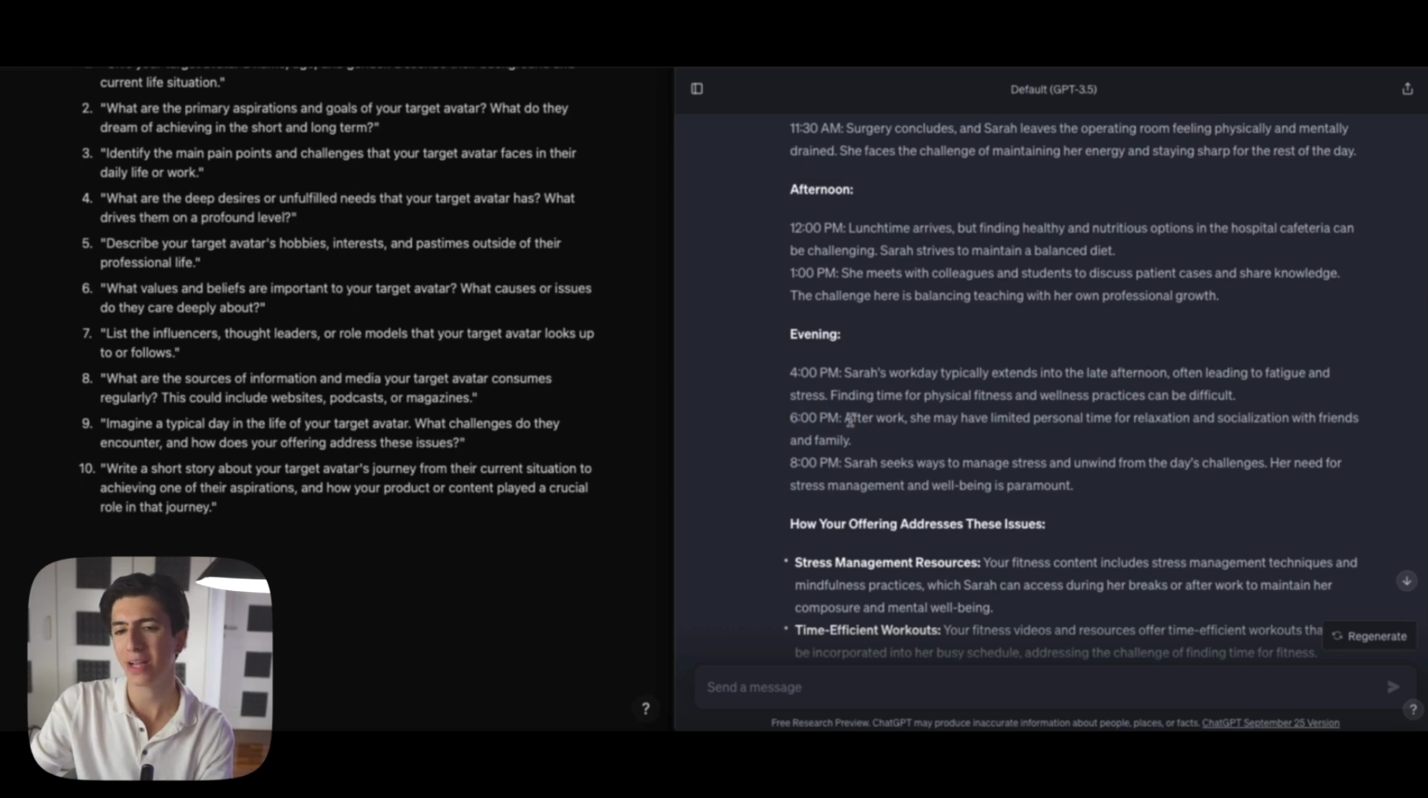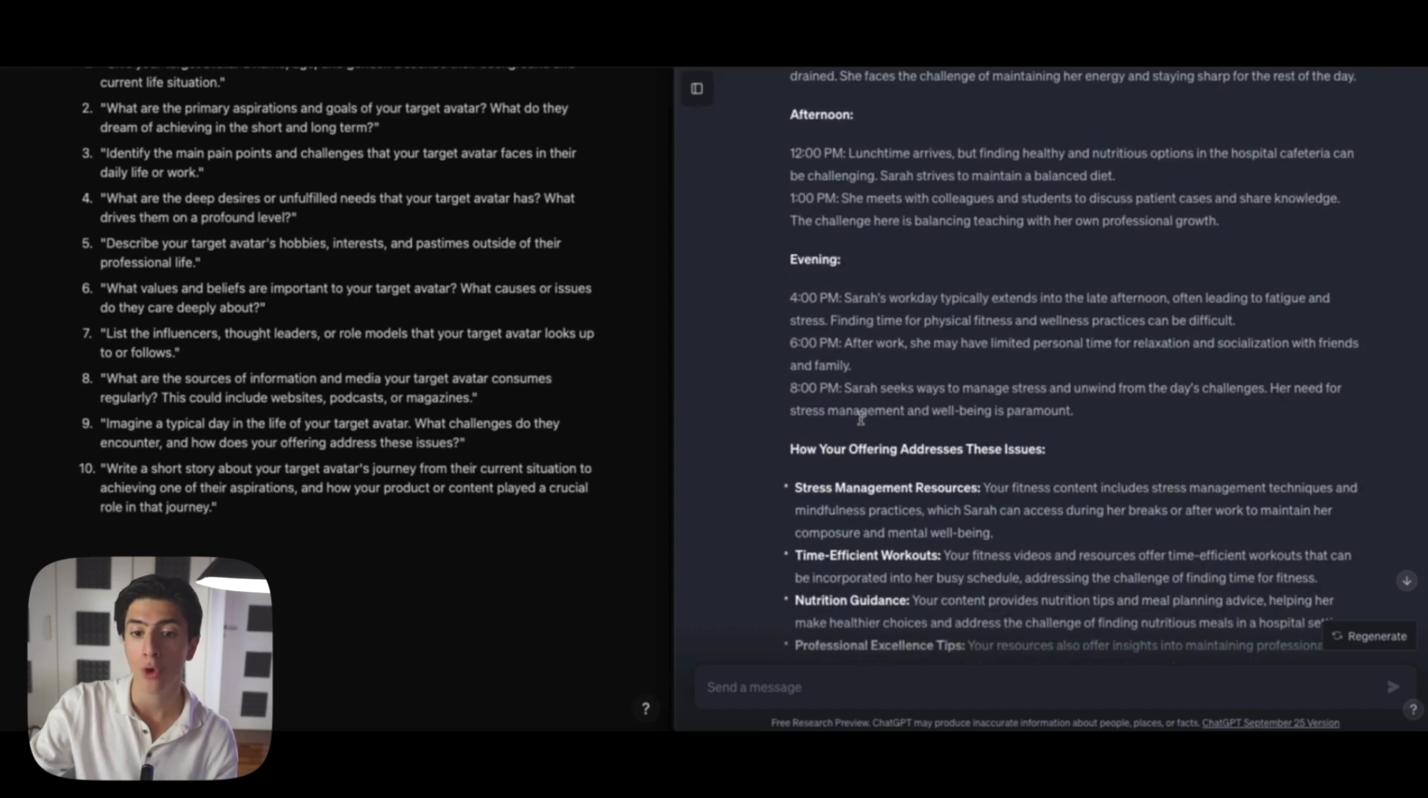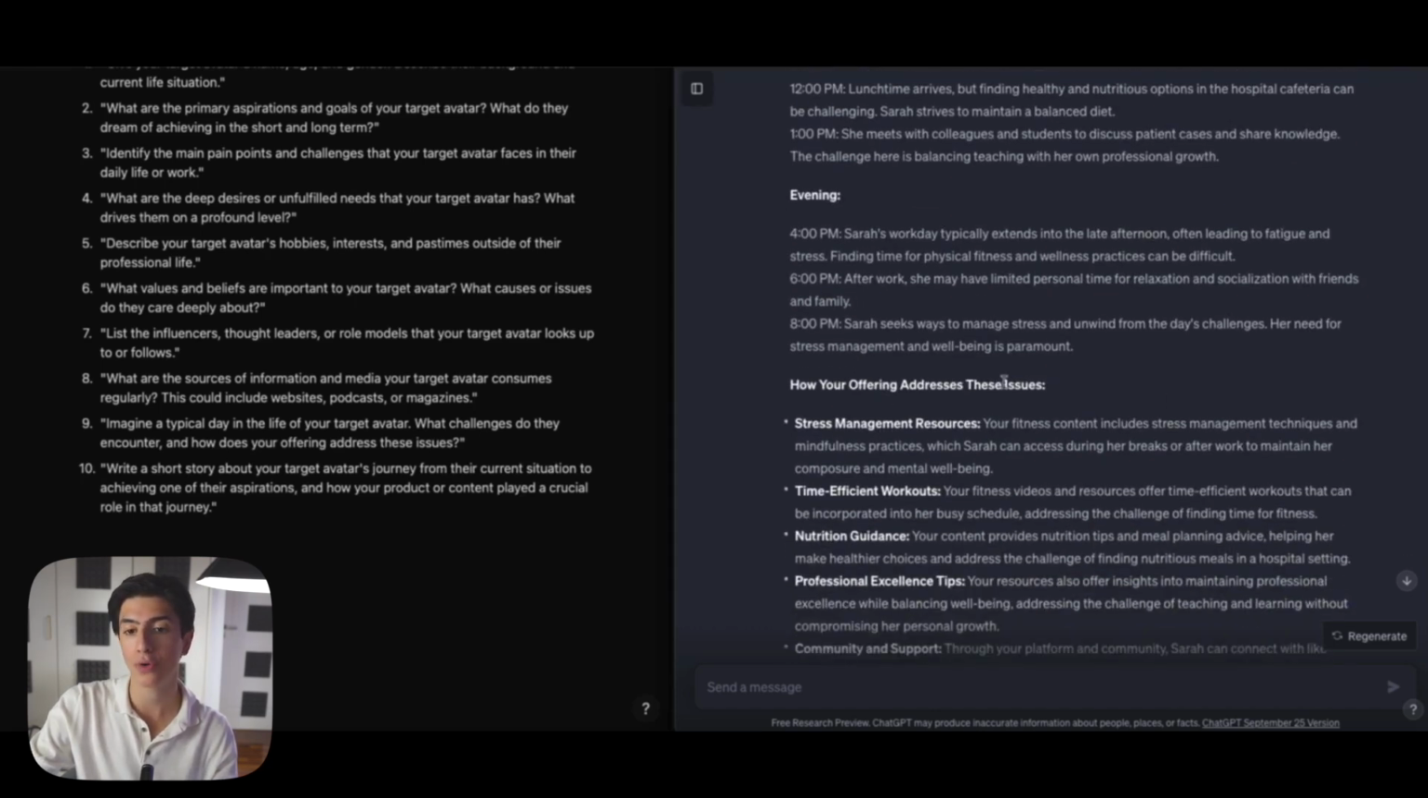So you can see at 6 p.m., right after work, she might have limited personal time for relaxation and socialization with friends and family. And at 8 p.m., she seeks ways to manage stress and unwind from the day's challenges, and her need for stress management and well-being is paramount. So how does your offering address those issues?